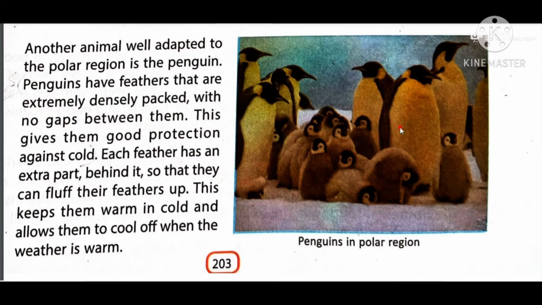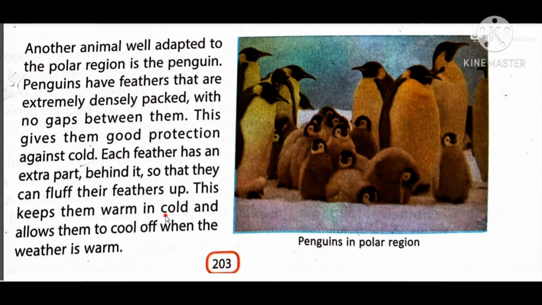Each feather, basically not arms, these are the feathers. I want to say that the penguin is a kind of bird, but it cannot fly. Each feather has an extra part behind it so that they can fluff their feathers up. They can easily fluff their feathers up. This keeps them warm in cold and allows them to cool off when the weather is warm.